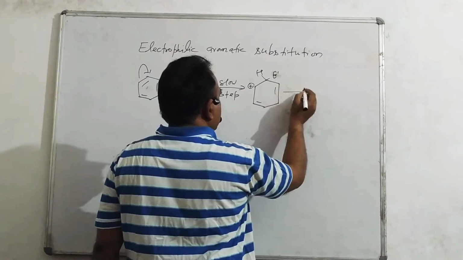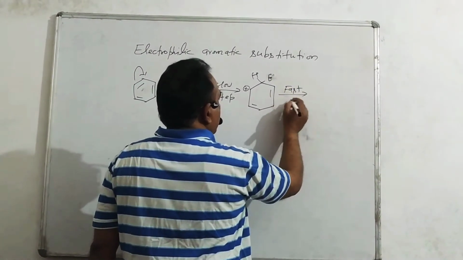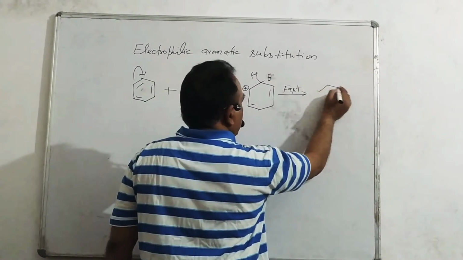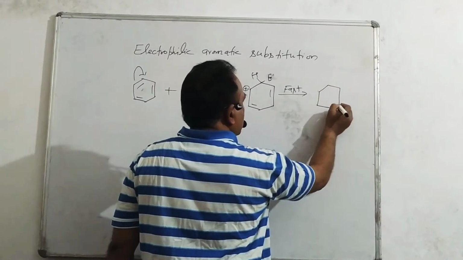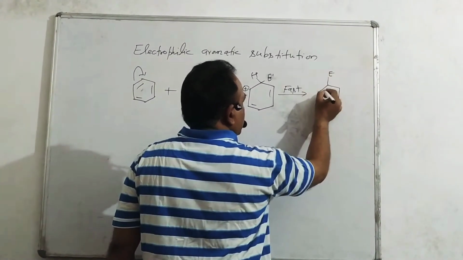In the next step, attack by a nucleophile gives the substitution reaction.